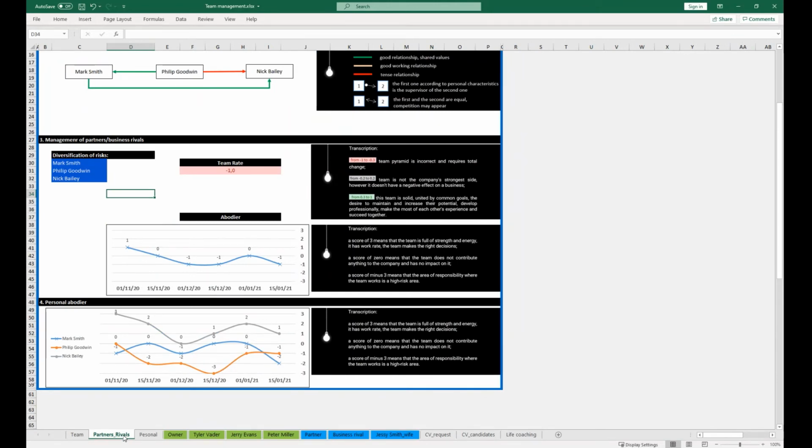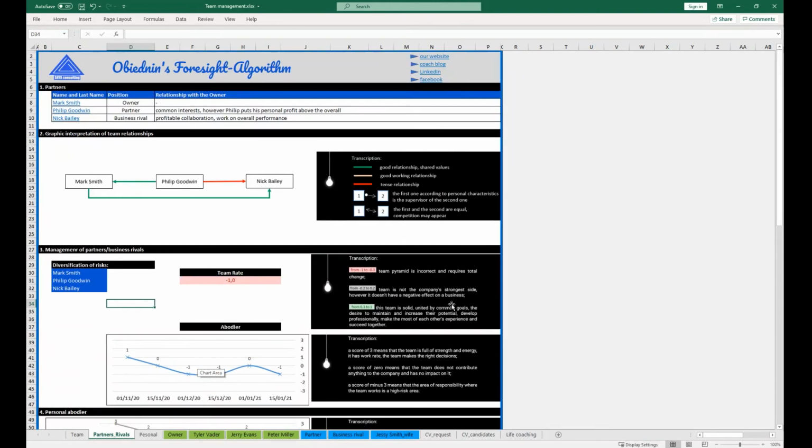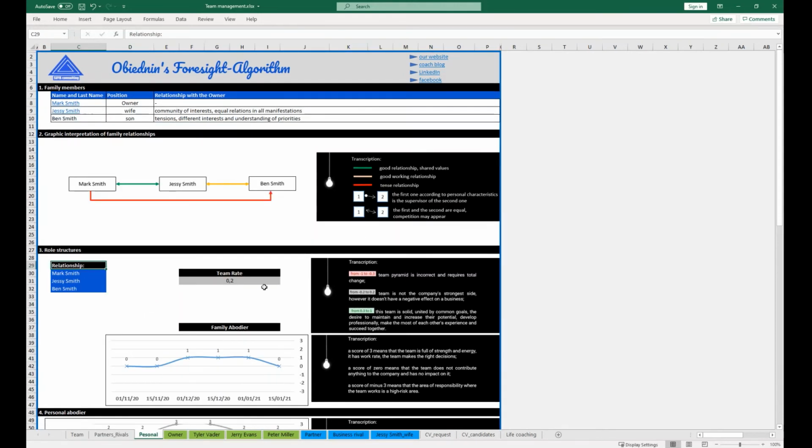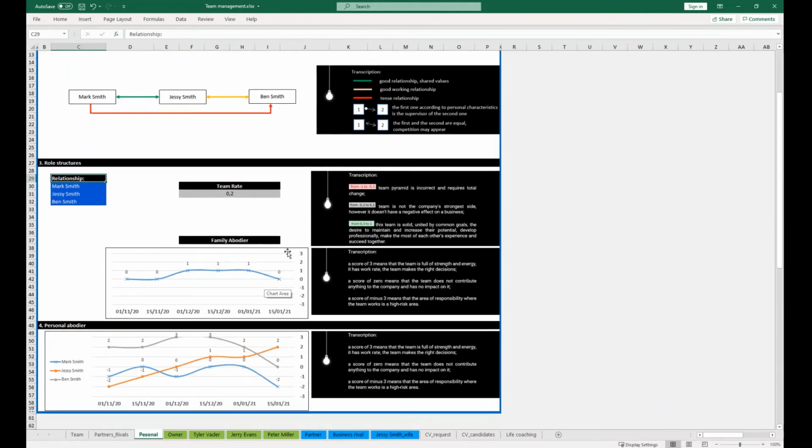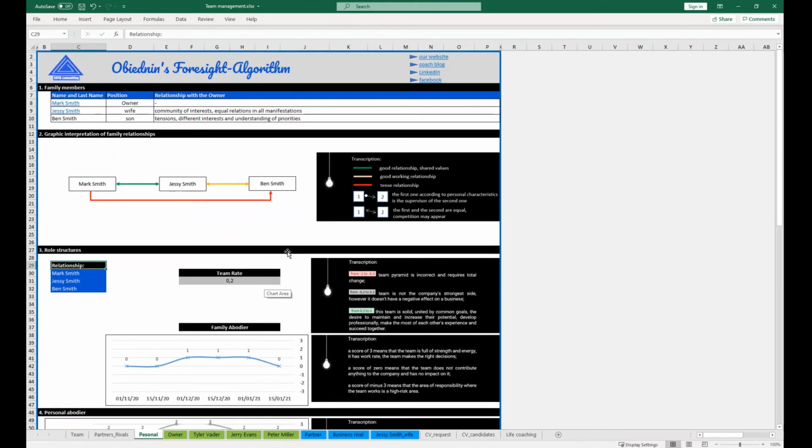This is important. We create such life cards on a contactless basis, meaning a person does not know that a life card has been created on him. And you get the levers of enterprise management and influence on your partners and competitors. The next tab is personal relationships, where you see the strengths and weaknesses of relations between family members.